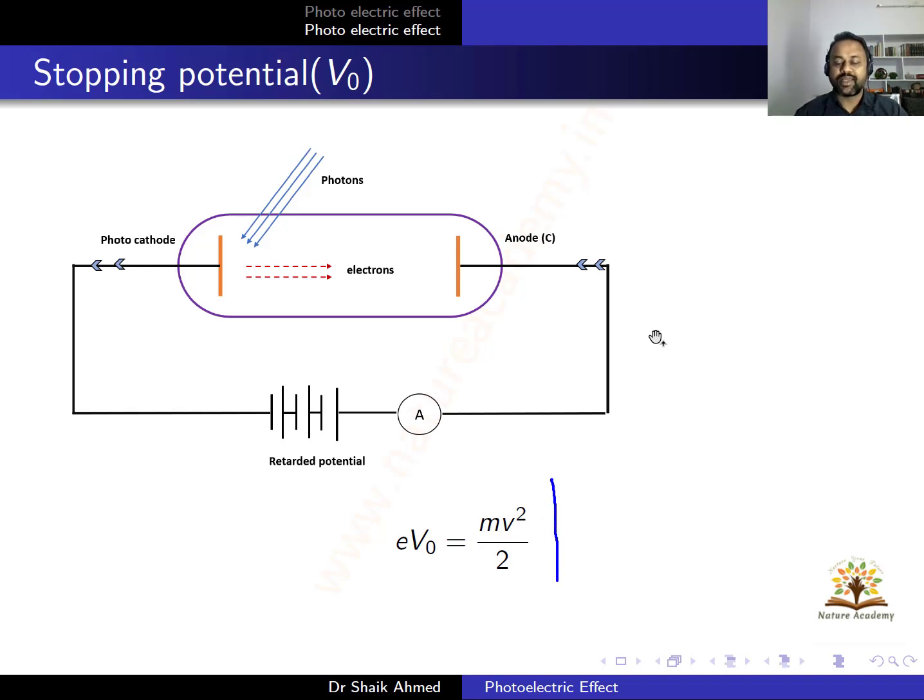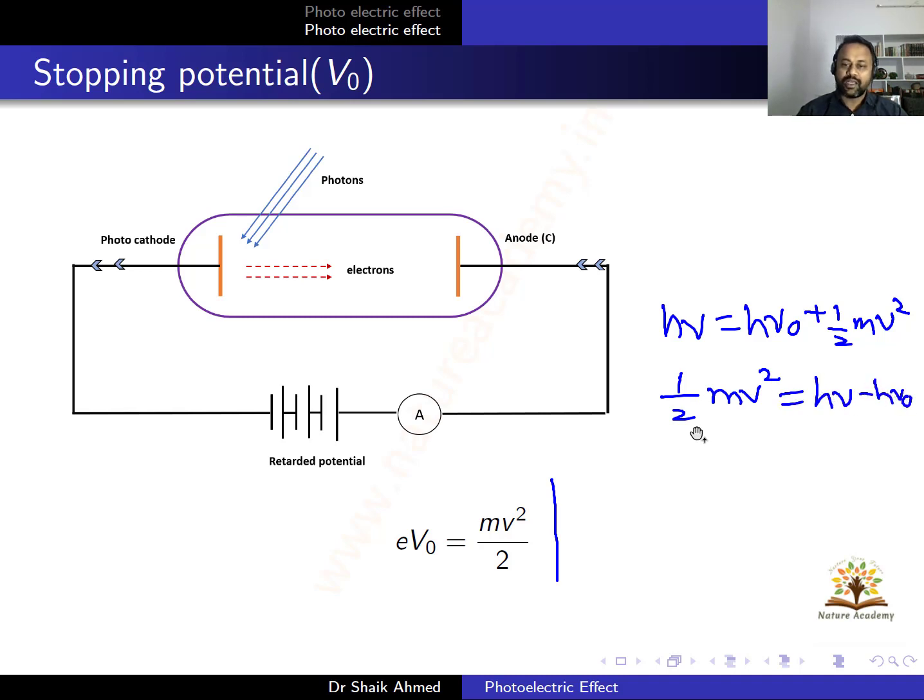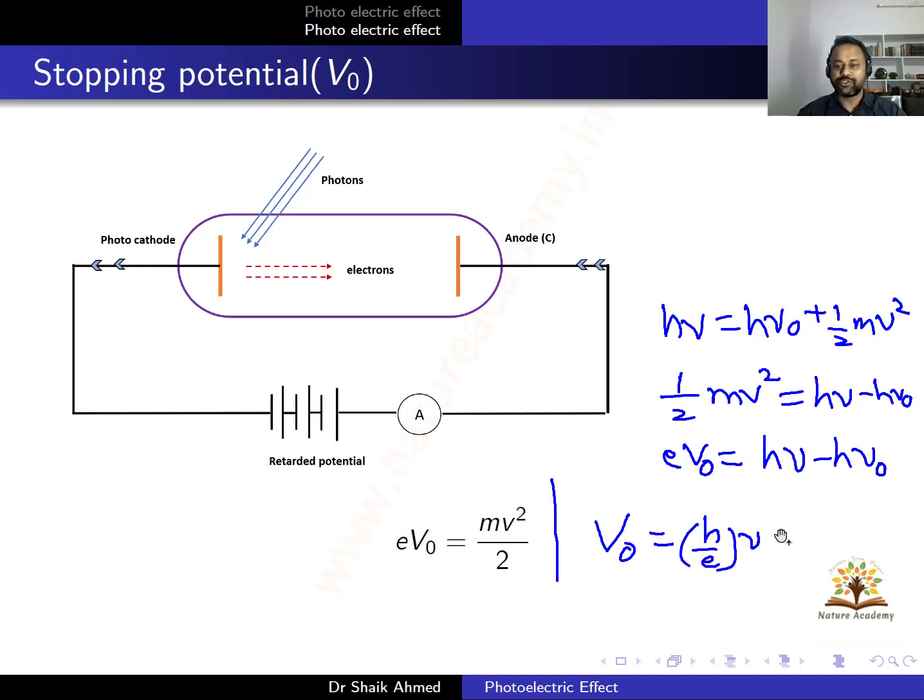Good. So what is Einstein's photoelectric equation? h nu is equal to h nu naught plus half m v square. For this expression only he got the Nobel Prize. So I can write kinetic energy as 1 by 2 m v square, which is equal to h nu minus h nu naught. Now I can write e times V naught, stopping potential V naught, instead of kinetic energy. Then I will get e V naught is equal to h nu minus h nu naught. Or stopping potential V naught can be written as h by e into nu minus h by e nu naught.